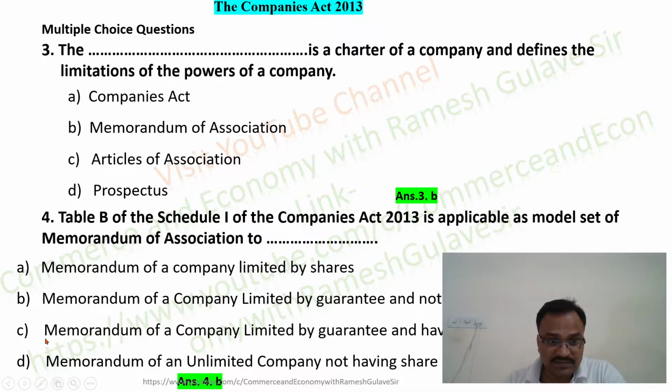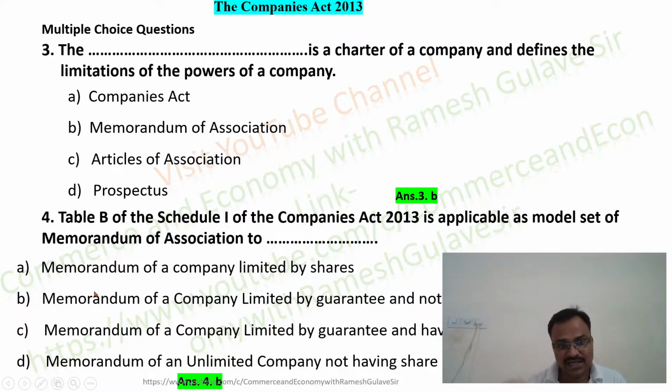Then Table C can be used as a memorandum of a company limited by guarantee and having share capital. And then Table D can be used as a memorandum of an unlimited company not having share capital, right? So in this way, you can memorize the tables and their applicability. But you must be aware of Table A, that Table A is basically the model set of memorandum for a company limited by shares, right?